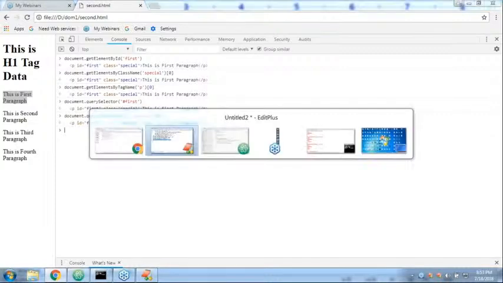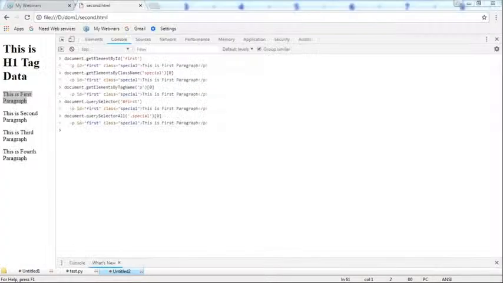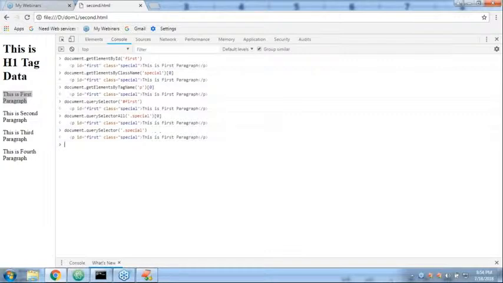Okay, well, can you please tell any other way to get the first one? Sir, all the methods already you took. Any other way you can get the first one? Yeah, good. Someone is telling this approach also: querySelectorAll of data special. Correct or not? Yes, valid. It's always going to return only the first matched thing, and the first matched thing is always the first paragraph only. Perfect. Excellent. Any other?